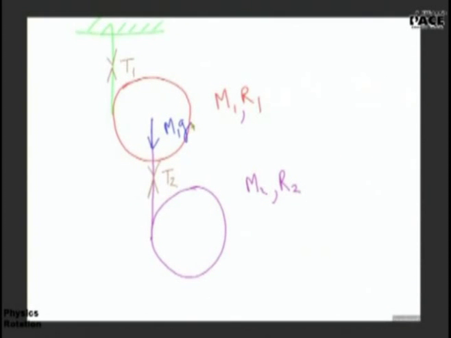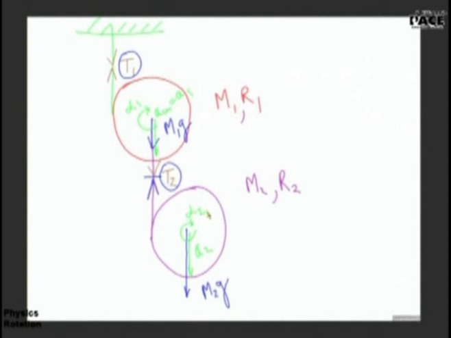There is this tension T1, and there is this tension T2 acting downwards, yes or no? Yes, sir. On this, there is this tension T2 upward and M2G. Are you clear? Now let me assume that the acceleration of the center of mass of this is ACM, or just A1, and the angular acceleration is alpha 1. For this sphere, I am assuming the acceleration of the center of mass is A2 and the angular acceleration about the center of mass is alpha 2.